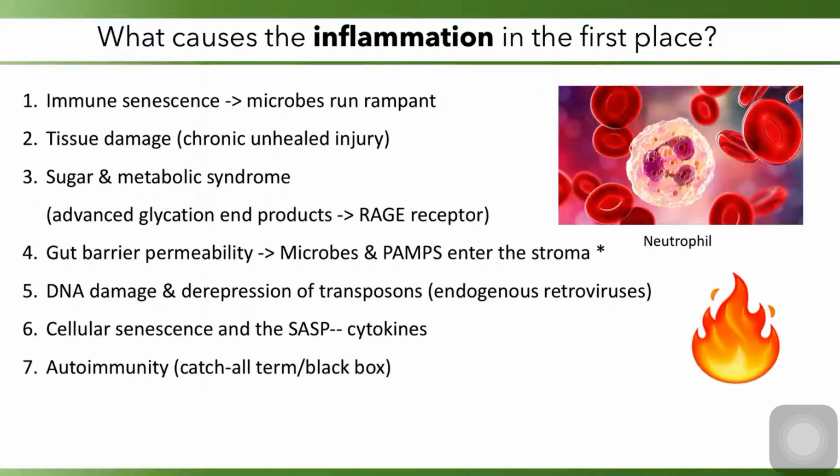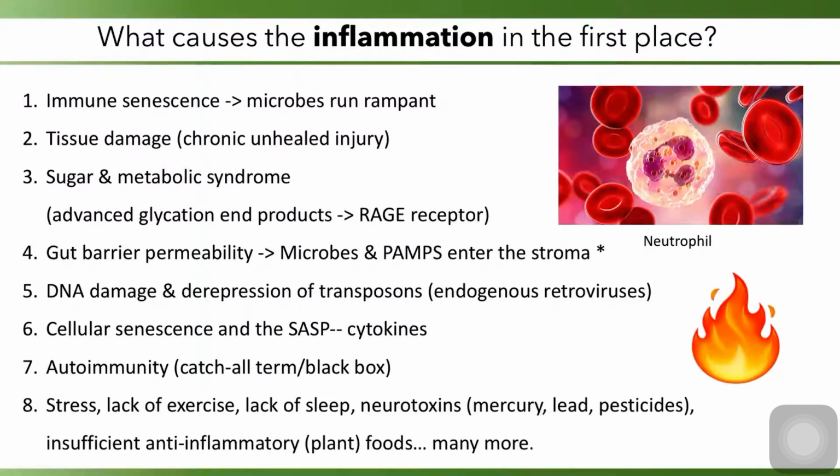Another is autoimmunity. I don't pretend to understand this. I don't know if anyone does. This is sort of a catch-all term or a black box, but it's when the immune system reacts against self proteins. And then you have all of these other factors: stress, lack of exercise, lack of sleep, neurotoxins like heavy metals and pesticides and other agrochemicals, insufficient anti-inflammatory foods, and so forth. So there are many things that can cause inflammation.